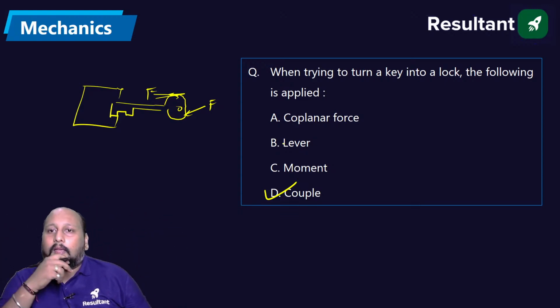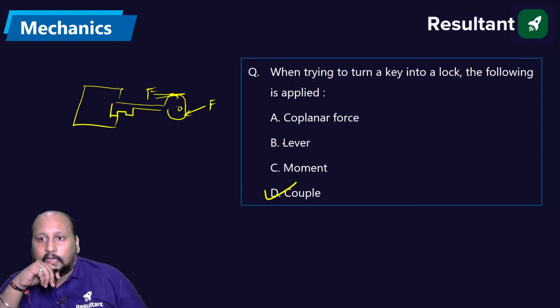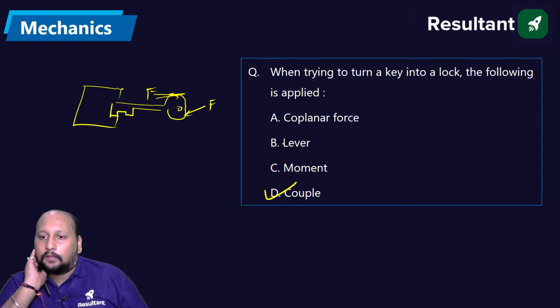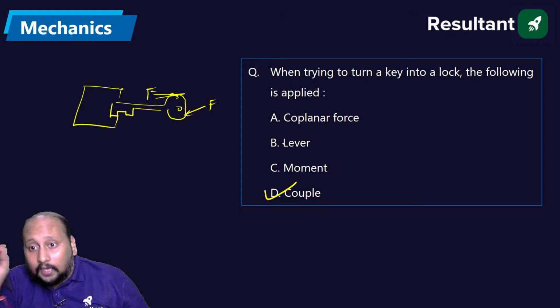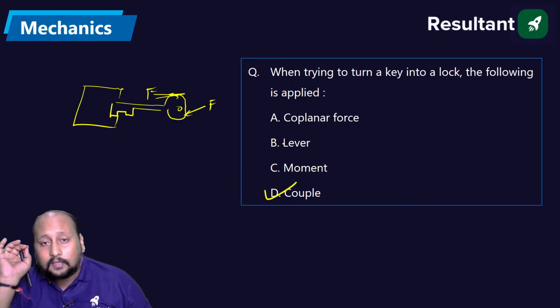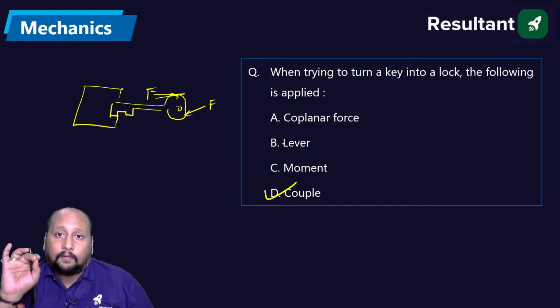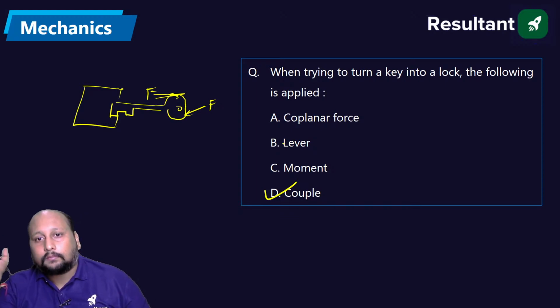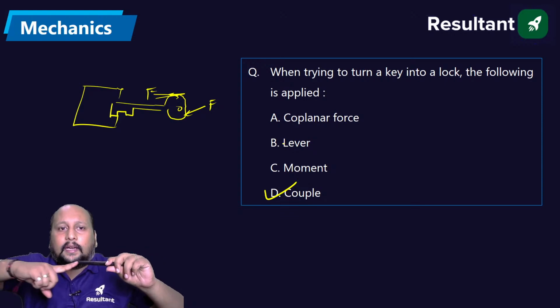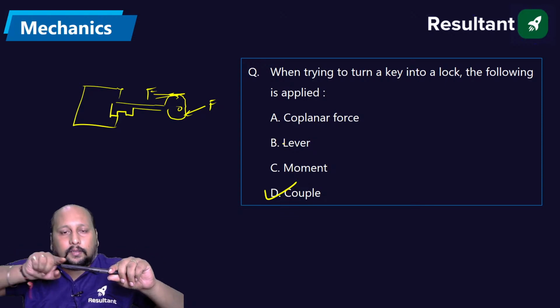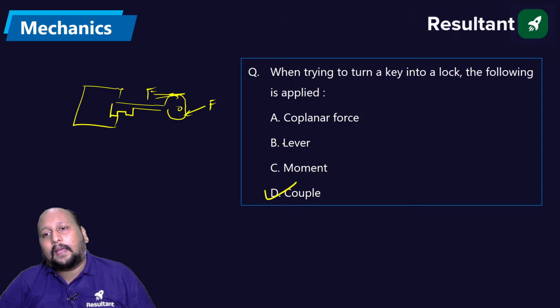See, you got negative marking. Read the question carefully. Understood? Prateek, Gulfam, Sai. Option D is correct. It's a couple, not a moment. Understood? This is what we have to rectify. We need to cover this before the examination. It's a couple. We are not applying a force in one direction, we are applying a force in both directions, this side also, this side also. We are actually applying a couple.